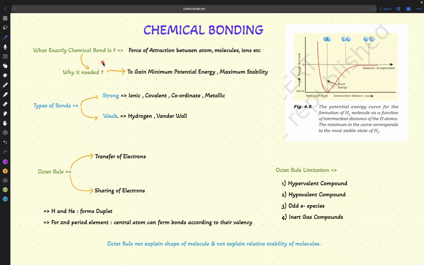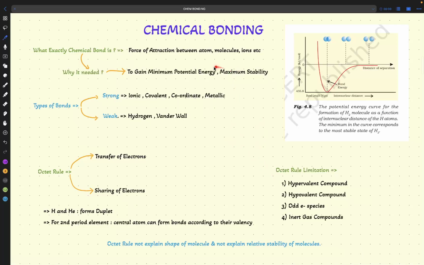But the next point is, why do we need a force of attraction? Atoms can live on their own: sodium can live on its own, mercury can live on its own, chlorine can live on its own. Why do we need the chemical bond? The answer is to gain a minimum potential energy and maximum stability. In the previous class, we discussed this point in detail. Whenever some bond is prepared, whenever there is a relationship between A and B, it is for decreasing the energy to gain the maximum stability.